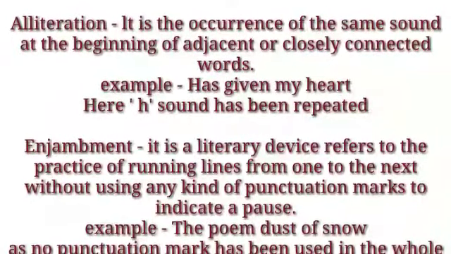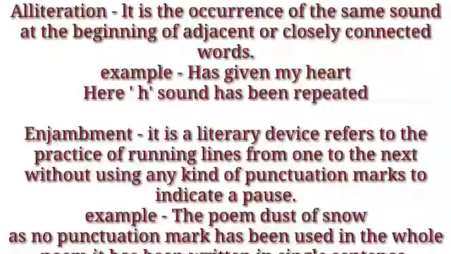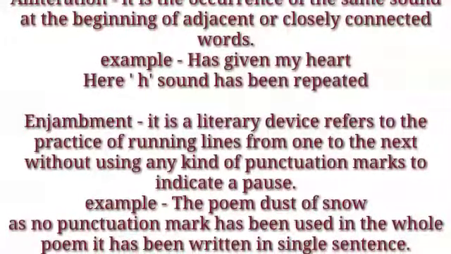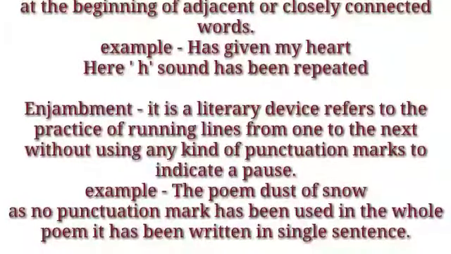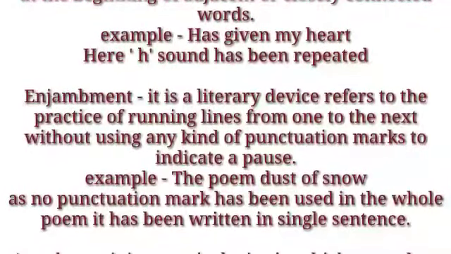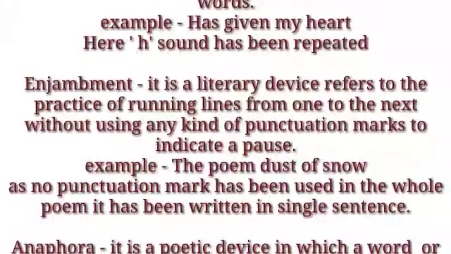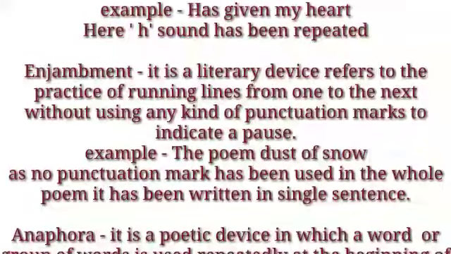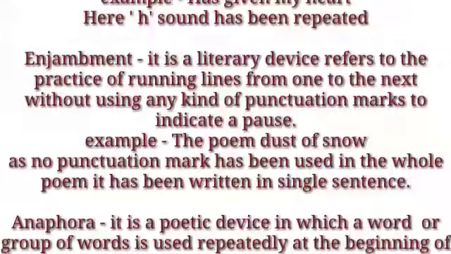Now next one is enjambment. Enjambment is a literary device that refers to the practice of running lines from one to the next without using any kind of punctuation marks to indicate a pause. Here, the best example of enjambment is the poem Dust of Snow. As in the poem, there is no punctuation mark within the poem, and the whole poem has been written in a single sentence. At the end of the poem, in the last sentence, there is a full stop. Any other punctuation marks have not been used in the whole poem.